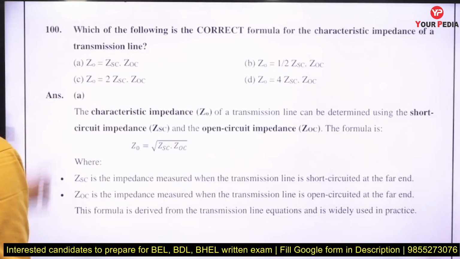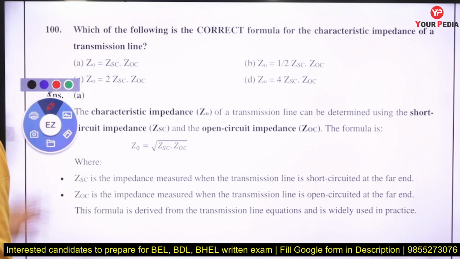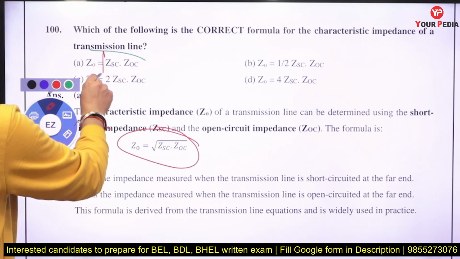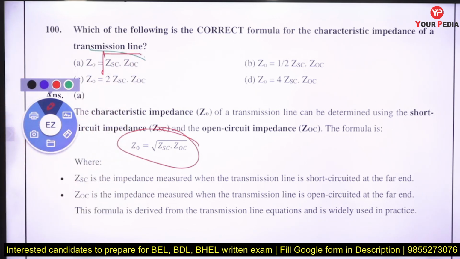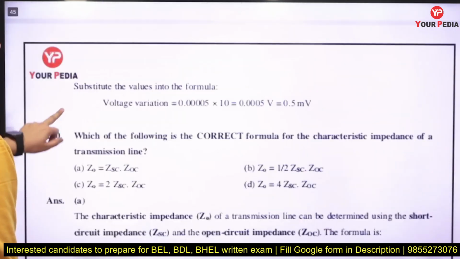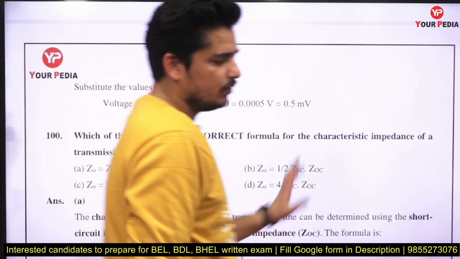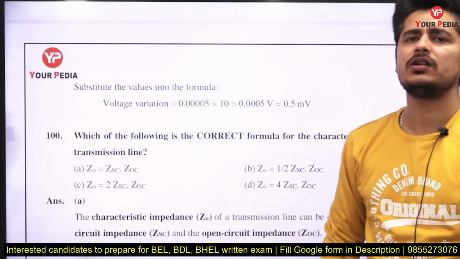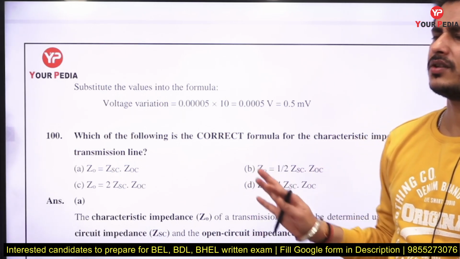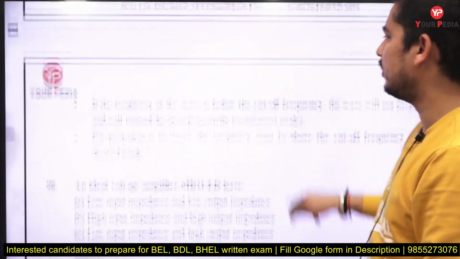D is the answer. Which of the following is the correct formula for the characteristic impedance of a transmission line? We already got 2-3 questions from this same formula in the same exam. The output is under root of short circuited and open circuited impedance. This should be under root here, right? I think it is missing here. Under root of open circuited impedance into short circuited impedance. So these are the questions from the BDL exam, right? I think it is directly formula based. You only have to memorize the things here, right? And mostly around 5 to 6 are conceptual questions, the rest are directly formula based questions.